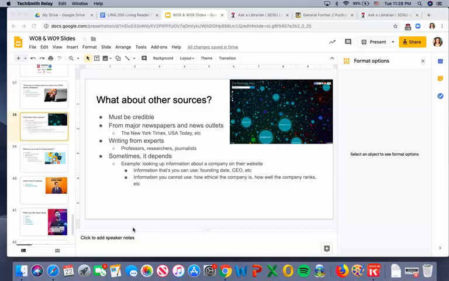Sometimes when you're evaluating whether a source is going to work for your paper or be credible enough, it depends. For example, if you're looking up information about a company on their website, like the Starbucks website, they may give some information about their history, when they were founded, who their current CEO is.